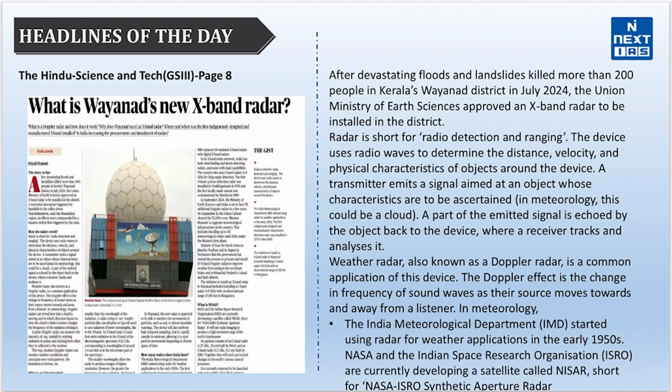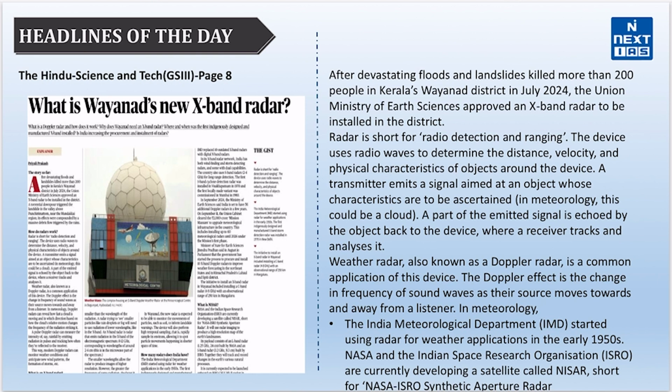Now, recently, the Union Ministry of Earth Sciences approved installation of an X-band radar for Kerala's Wayanad district after devastating floods and landslides. This radar will help monitor soil movements to provide landslide warnings. Radars operate using radio waves to detect objects, determining their distance and characteristics. Doppler radar is a common type used in meteorology. It utilizes the Doppler effect to assess cloud movement and rainfall intensity.